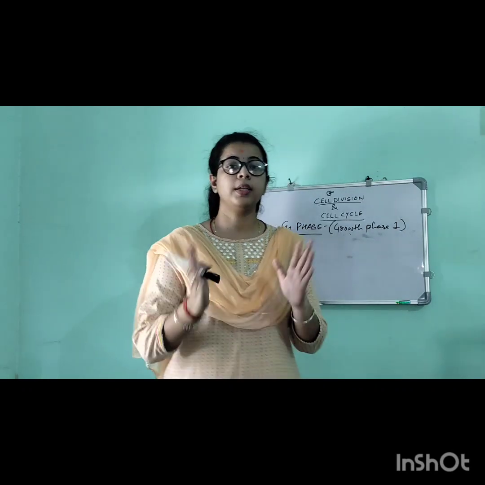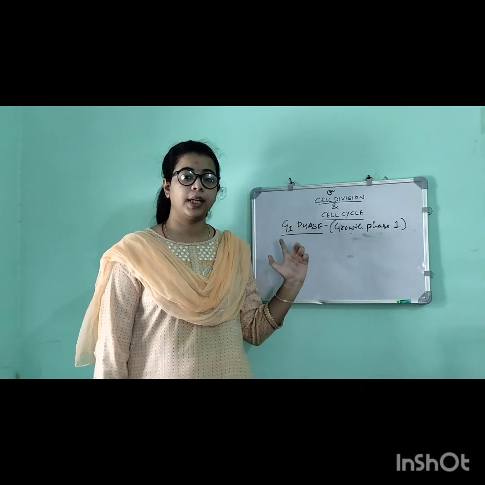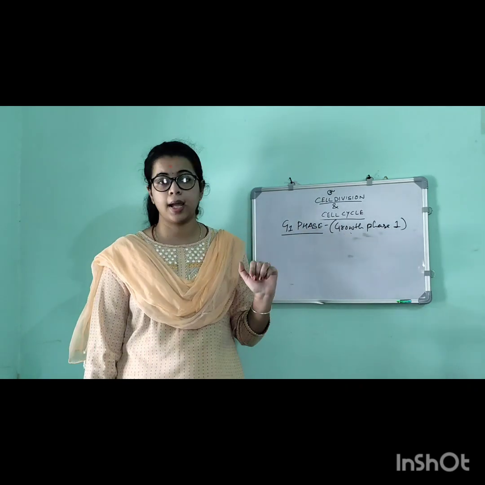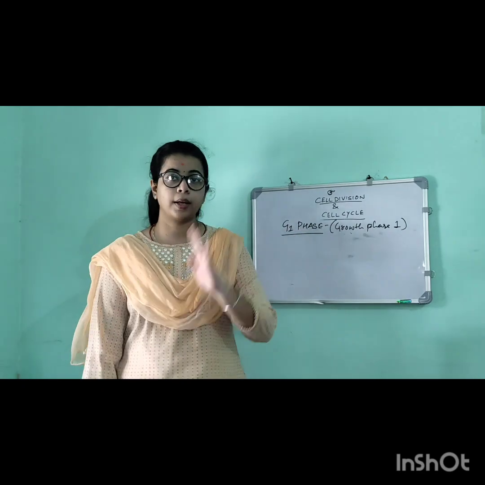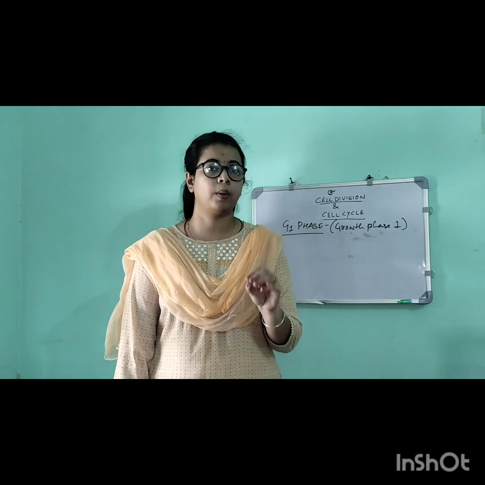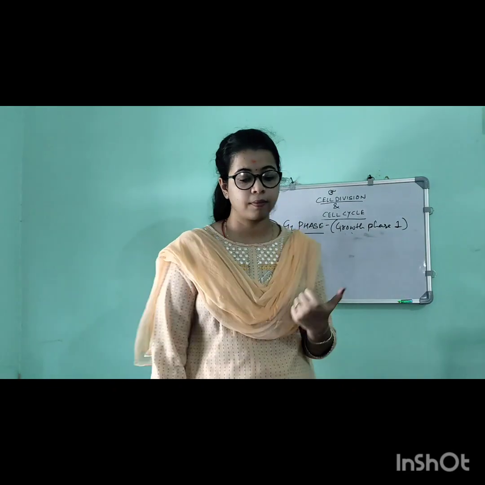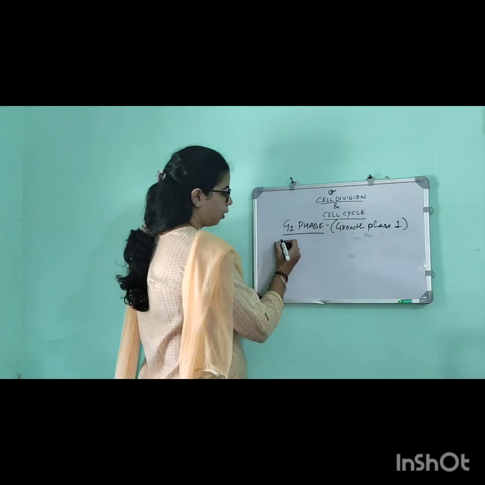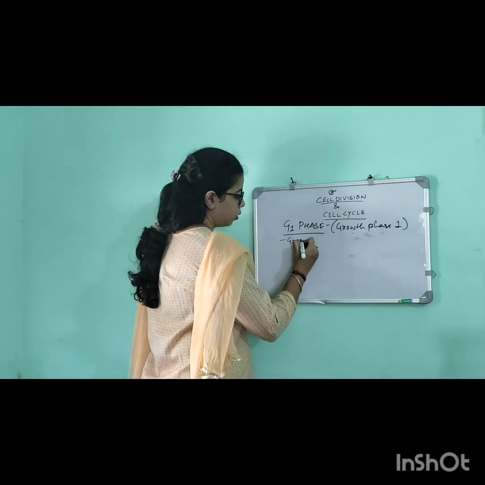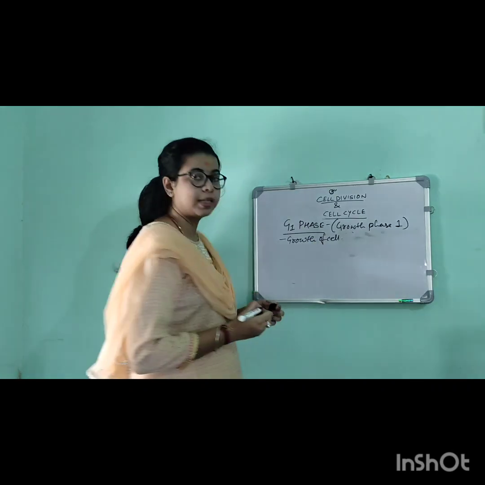As I have shown you in the cycle, first G0, then G1, then S, then G2, and then the M phase. So whatever things are required for DNA synthesis will occur in the G1 phase. First is the growth of the cell. Growth of the cell will occur.